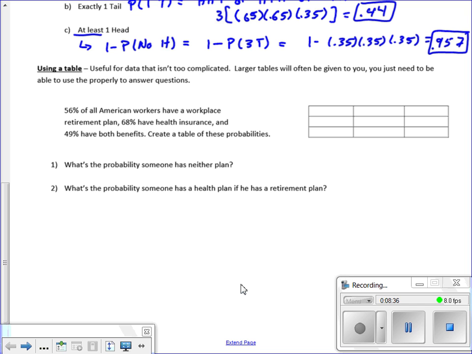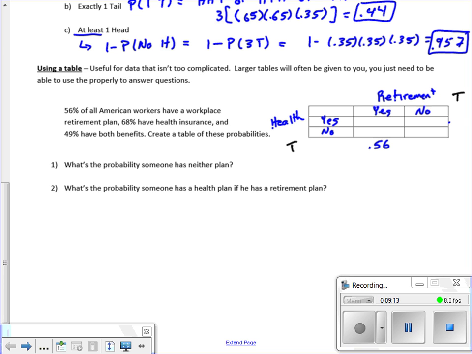A quick reminder. So here's an example. 56% of Americans have a retirement plan. So we'll put retirement up top. So yes, no. And then health insurance will go here. And again, yes, no. What we'll need here, we'll need a total row. I'm sorry I left that out. But the total number of Americans that have retirement will be 0.56.